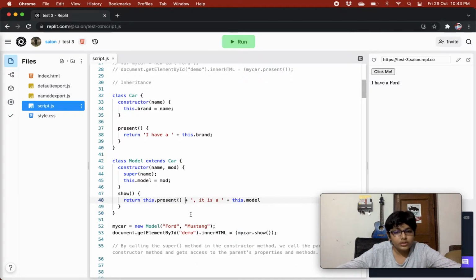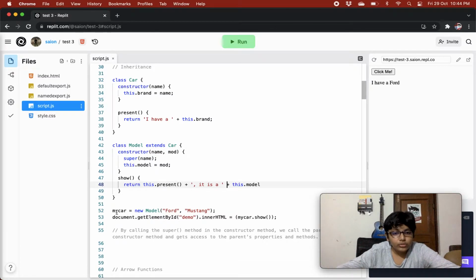Because now we have the properties and methods of the car class in this class, as we have extended and called the super method, we are able to use the present method using this.present. This is referring to the object that is currently calling the show method. And this.present we are calling over here, so it will return this.present plus a comma plus this.model, whatever value this.model has.